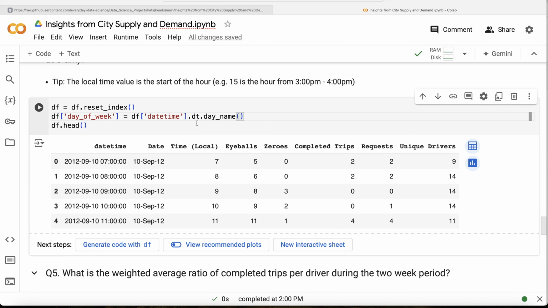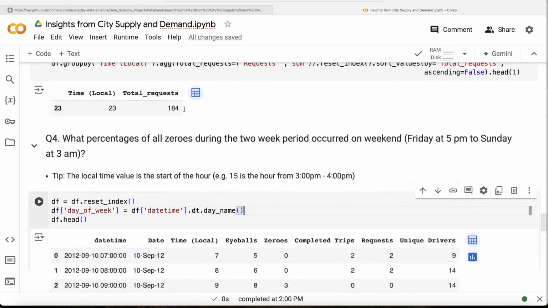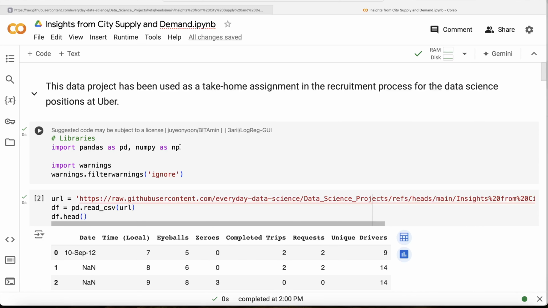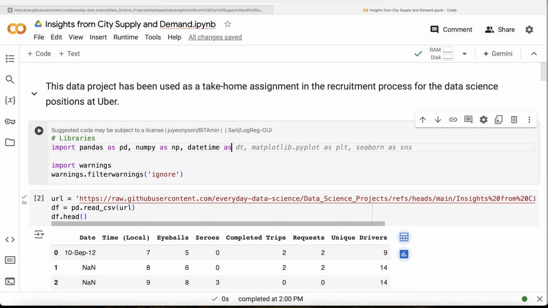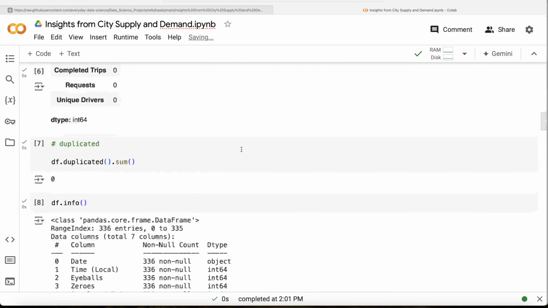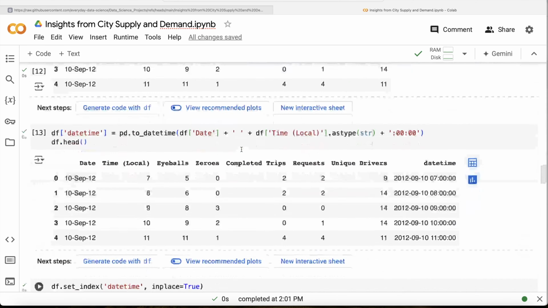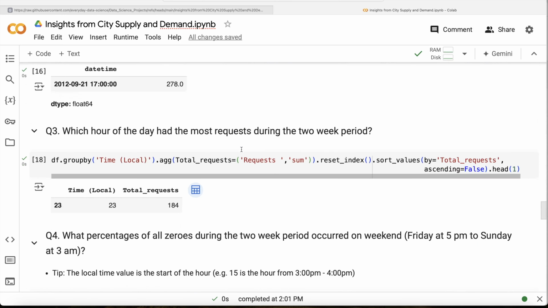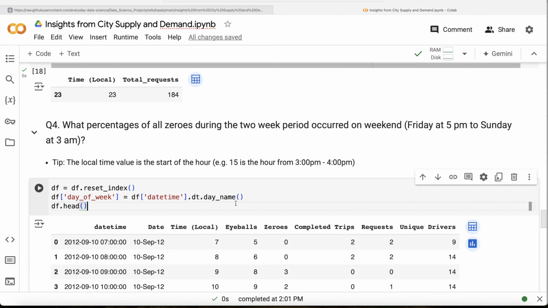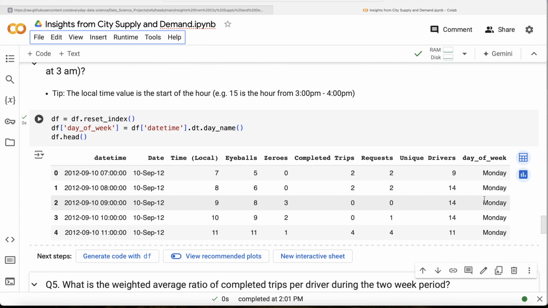But since we need to use this datetime library, firstly we need to import it. So here what we can do is import the datetime library as dt, and let us run this. Okay, now let us go back to our question number 4. Let me go ahead and run this. Okay, so now we have the day of the week.